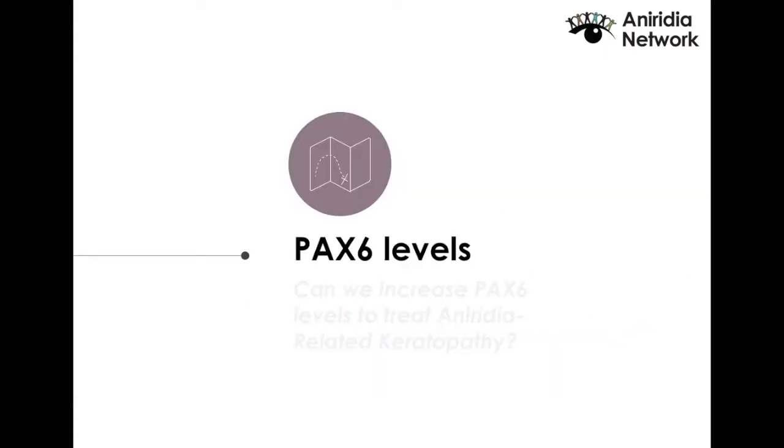So it would make sense for someone to think, okay, if less than nominal levels of PAX6 are the cause of aniridia, so if we were able to increase those levels, it means that you will be able to slow the progression of the disease, or even stop it. And how would you be able to actually do that?